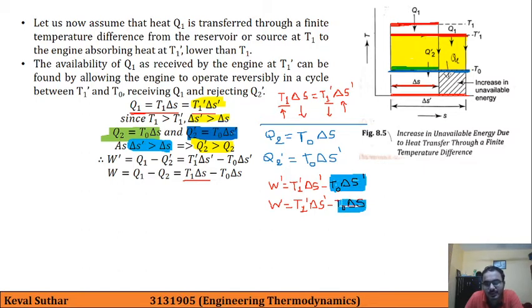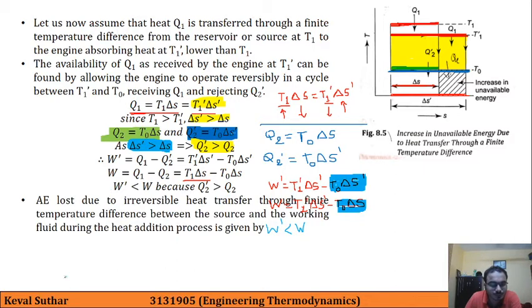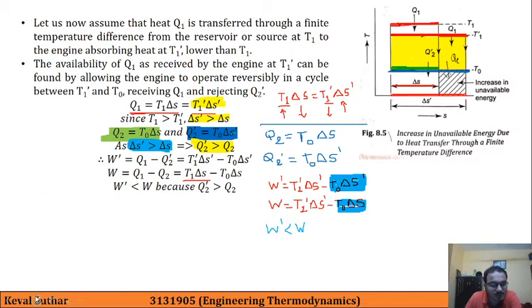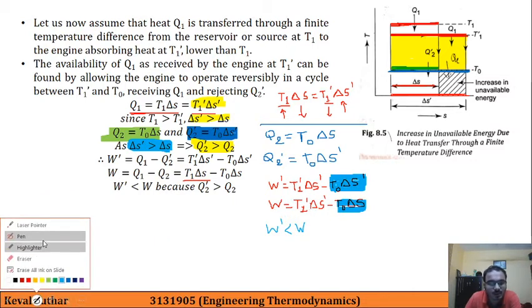As it is in the negative part, we can obviously say that W prime will be less than W, and the same thing is written over here, that W prime is less than W because Q2 prime is greater than Q2. So let me erase this part. You can write down this by pausing this video.